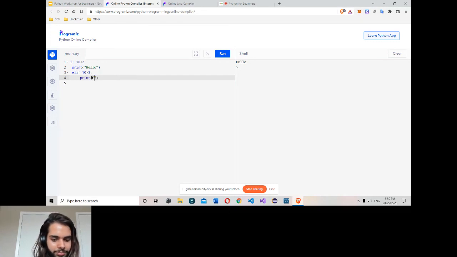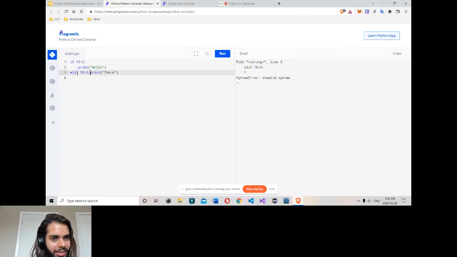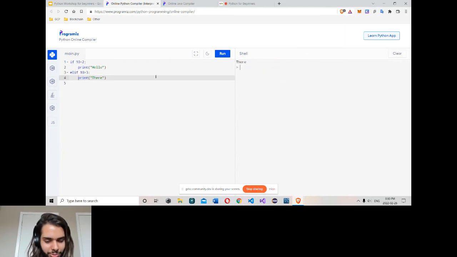Here, print. So this is the whole syntax you need. Python doesn't use curly braces, so you need to use space a lot.